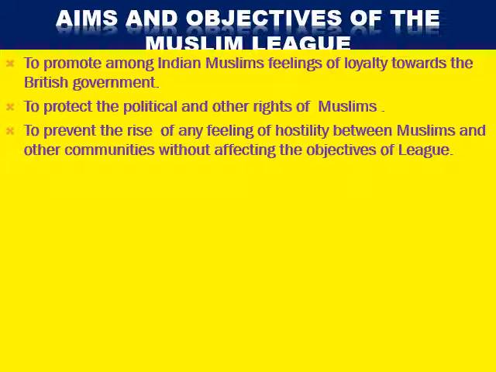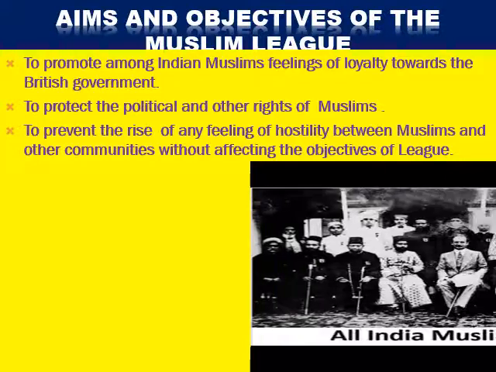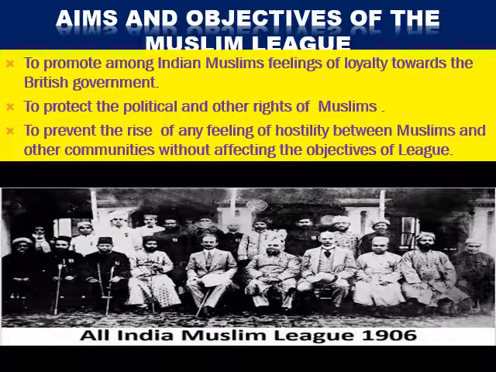They put these three points, but they focused on the first two: working for the political and other rights of Muslims, and bringing the Muslims a feeling of loyalty towards the British government, because the British had fed into the Muslims' minds that it is the Britishers who can give them rights and provide them various facilities. So these are the aims and objectives of the Muslim League, and you can see here a picture of the first meeting of the All India Muslim League in 1906.